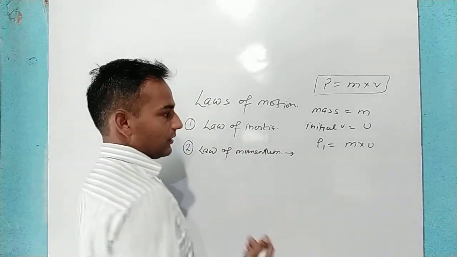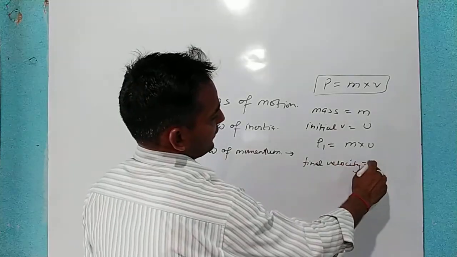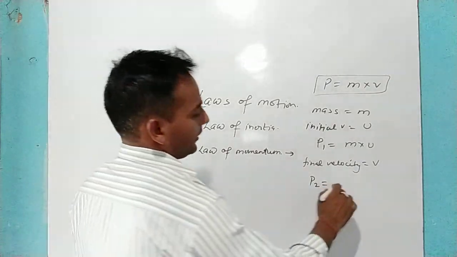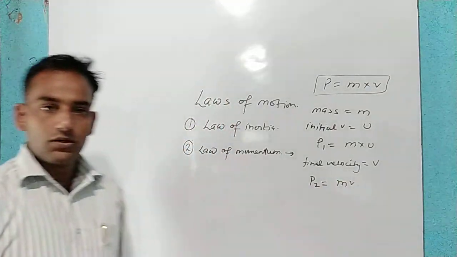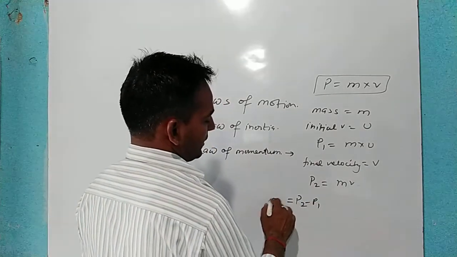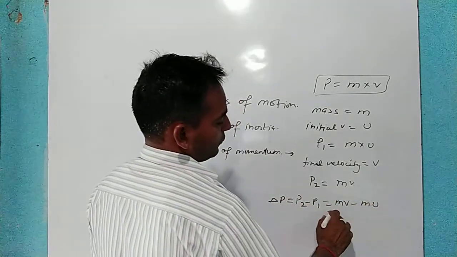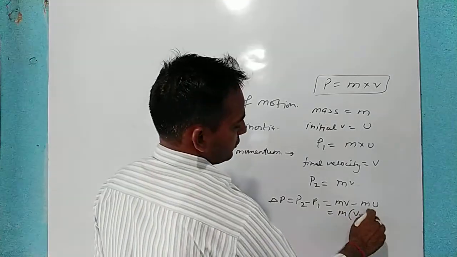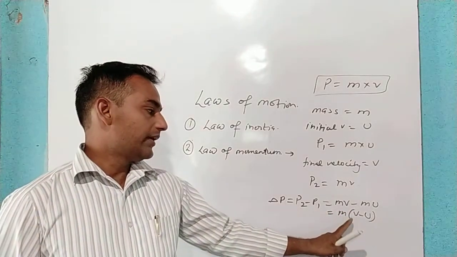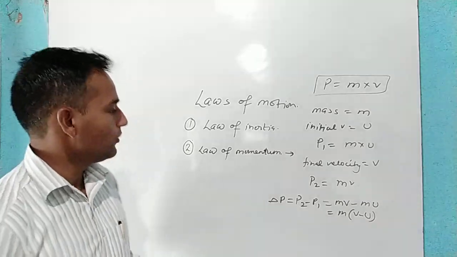After a time interval t, if its final velocity is v, then the momentum after time t will be m into v. So what is the change in momentum? Change in momentum means P2 minus P1, that is delta P. P2 is m into v, P1 is m into u, so m will be common, v minus u. So delta P is equal to m in bracket v minus u, because mv minus mu is the change in momentum.